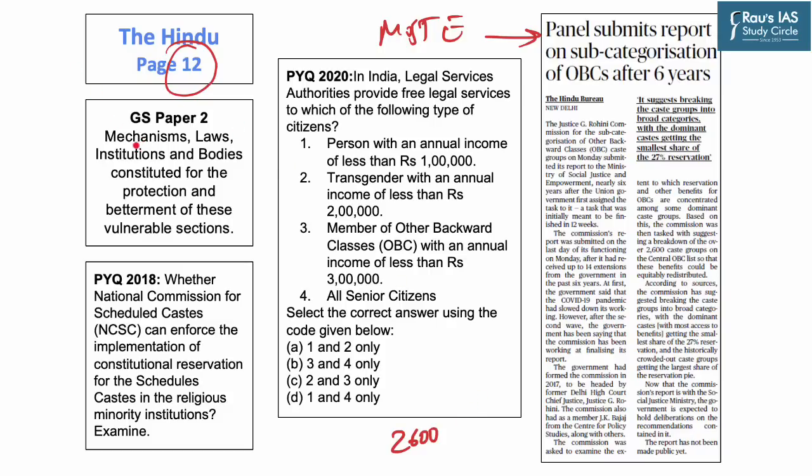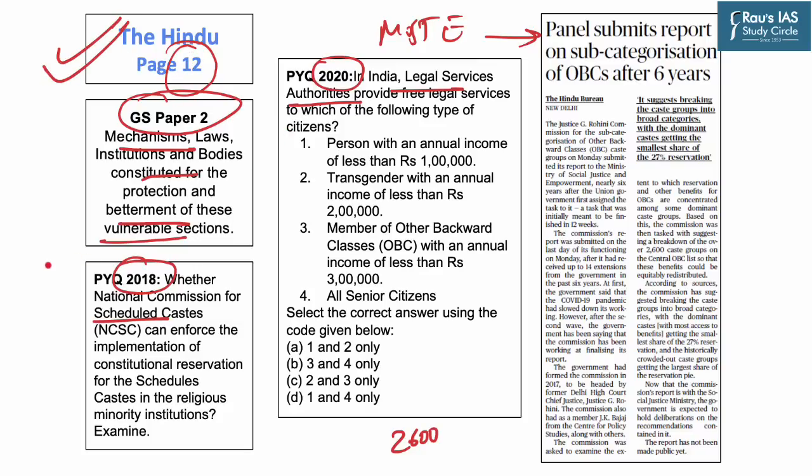Now, mechanisms, laws and institutions which are constituted for the protection and betterment of vulnerable sections is an important topic in GS paper 2. Further, issues related to marginalized sections, that is scheduled castes, are asked in the UPSC mains exam, which is apparent from this PYQ of the year 2018. Further, in the previous year question in prelims of the year 2020, a question appeared on legal services authorities, which are constituted to protect members of marginalized sections of society. Hence, this topic is important from the exam's point of view.